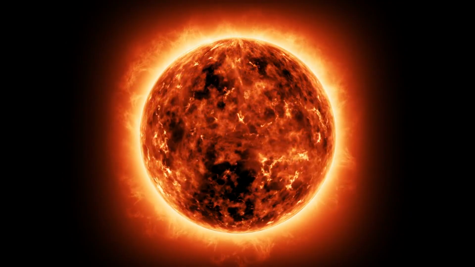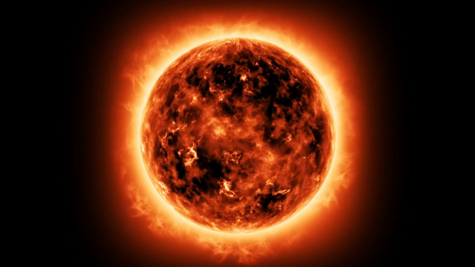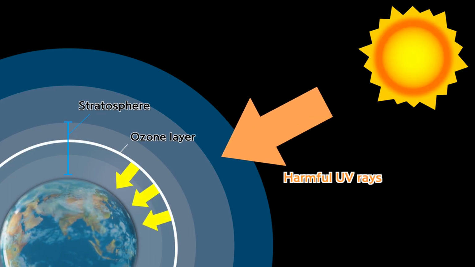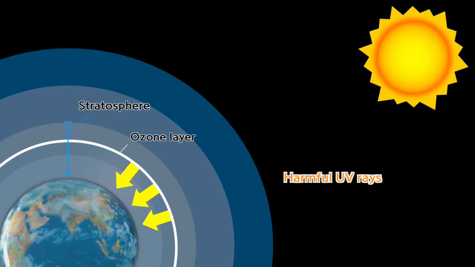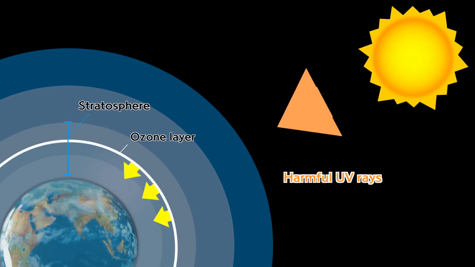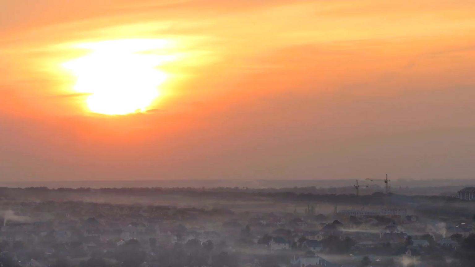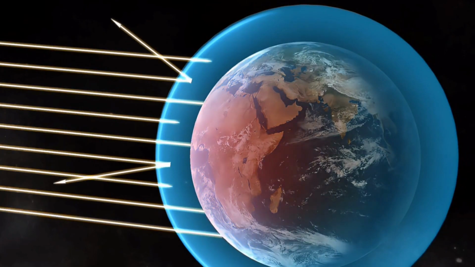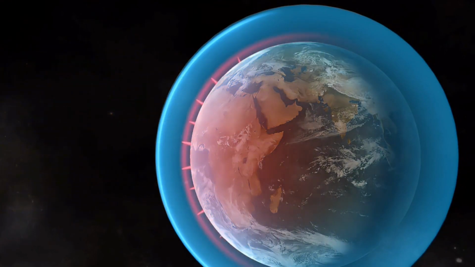First and foremost, the atmosphere acts as a protective shield against harmful solar radiation. The ozone layer, located in the stratosphere, absorbs the majority of the sun's ultraviolet (UV) radiation, preventing it from reaching the Earth's surface. Without this protective layer, life on Earth would be exposed to high levels of UV radiation, leading to increased risks of skin cancer, cataracts, and other health issues, as well as damaging ecosystems and disrupting the food chain.